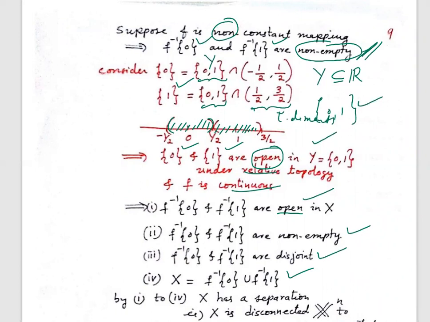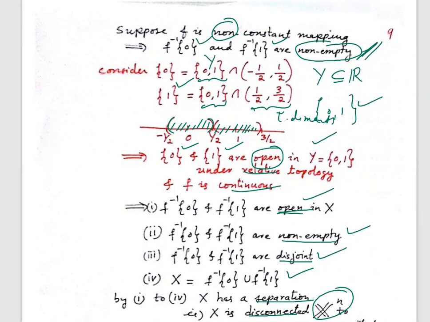Now, from 1 to 4, I have written X is a union of two sets. Those two sets are non-empty, disjoint, open sets. That means X has a separation. That means X is disconnected, which is definitely wrong, which is a contradiction because our X is connected.